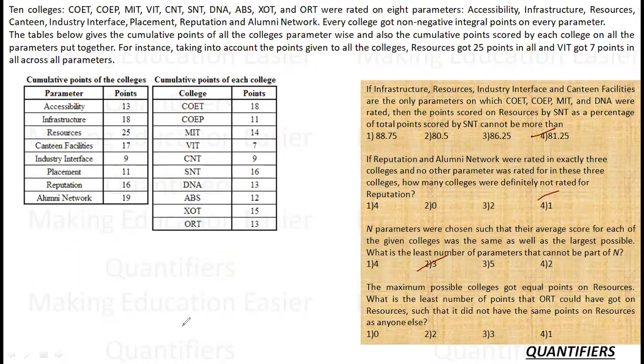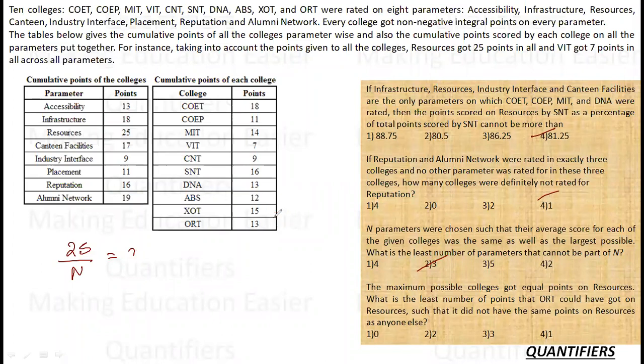The maximum colleges got equal points on resources. So resources के ऊपर ज़्यादा से ज़्यादा colleges को equal points मिले हैं. Equal points. ठीक है. What is the least number of points that ORT could have got on resources such that it did not have the same points as anyone else? So ORT did not have the same points as anyone else, and it should be minimum possible.